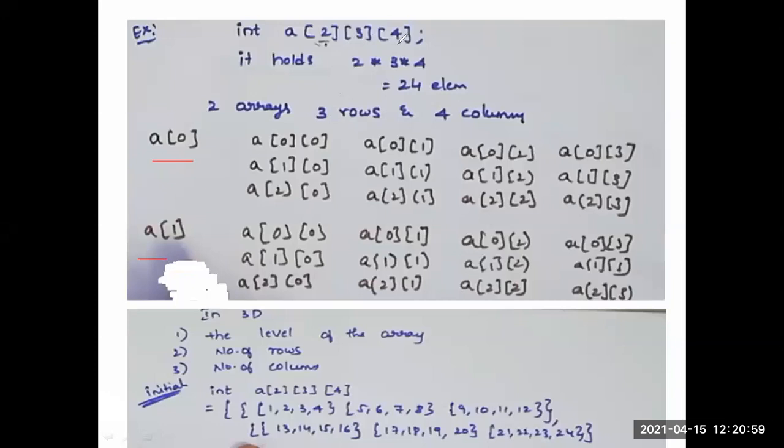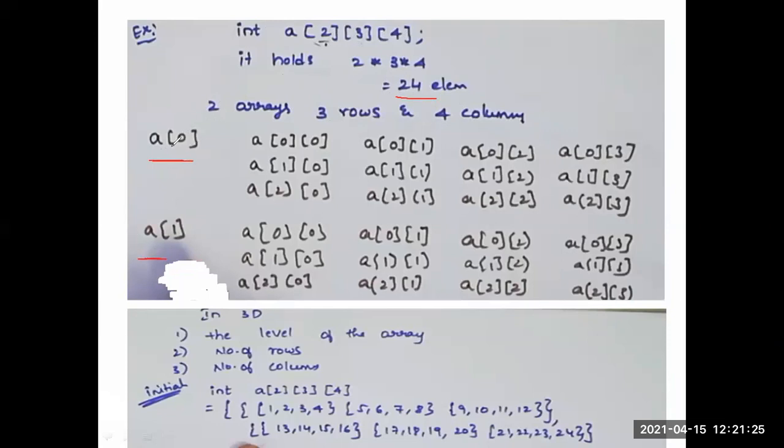How many columns are there? 4 columns. Total elements we can store here is 2 into 3 into 4, that is 24. The first element is 2, meaning we are taking 2 arrays. So we can store the data in 2 arrays, and we are taking 3 rows and 4 columns. The first array is a of 0 and another array is a of 1.